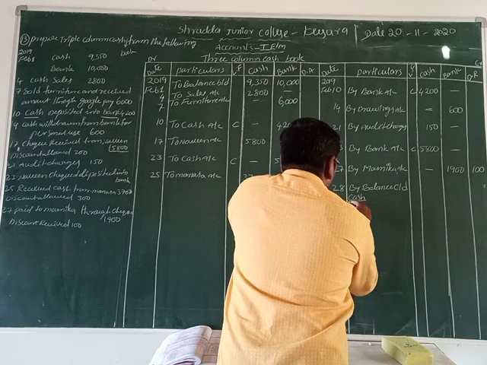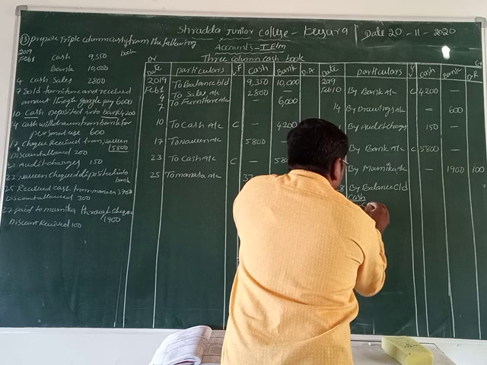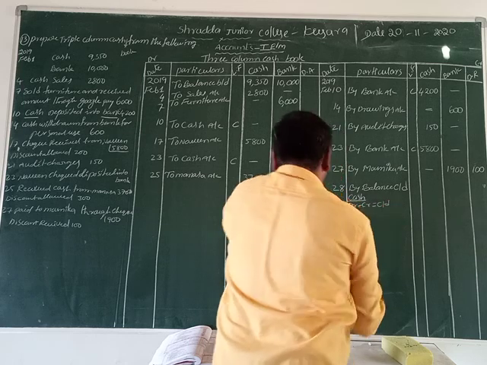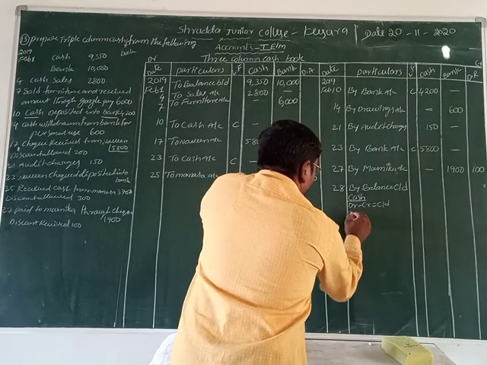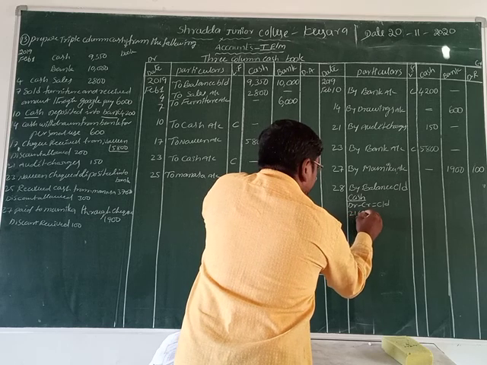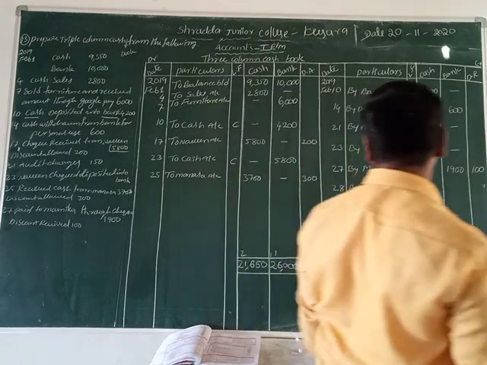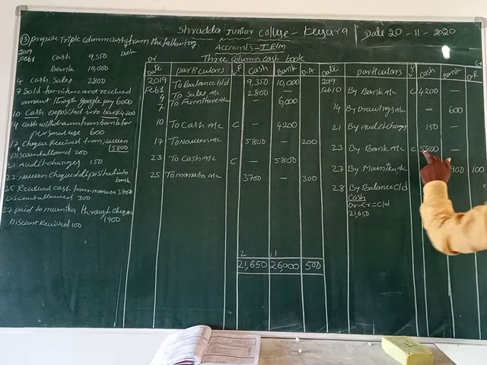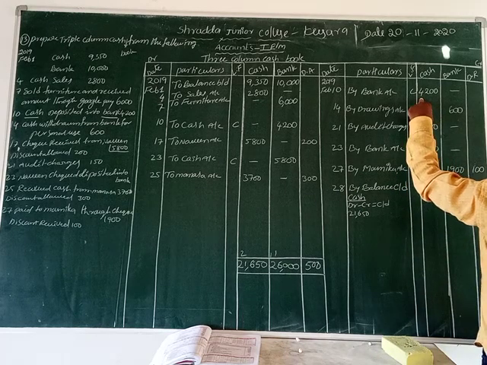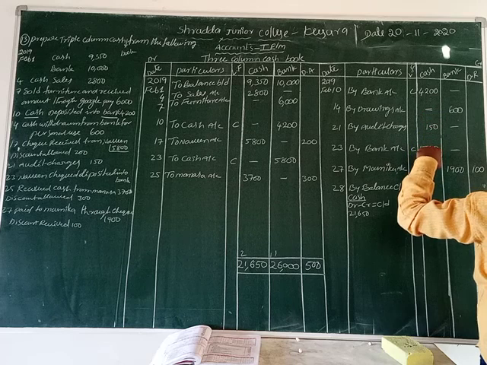Now let us write down cash first. Debit minus credit equals carry down. So what is the cash amount? 21,650. Here, 5,000 plus 4,000, 10,000 plus 2, 8 plus 2, 11.